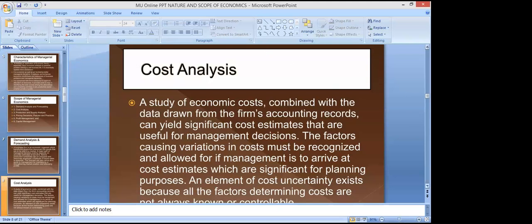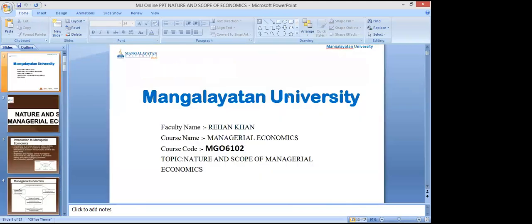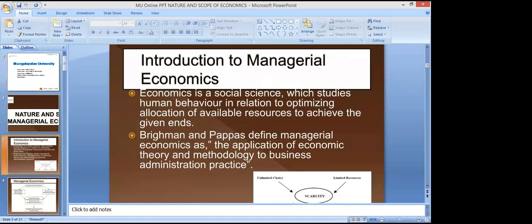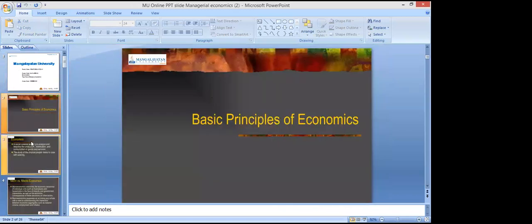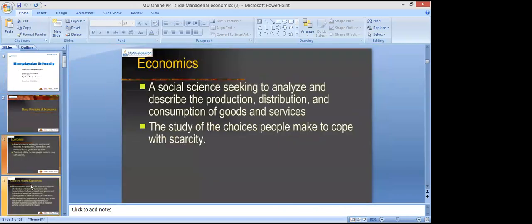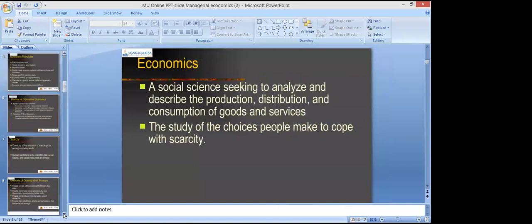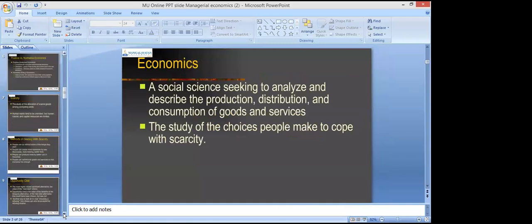So I hope I have given you the basic idea of economics. Yes, sir. These are the principles that we studied: micro, macro, positive, normative. These are the principles one should definitely know, right?